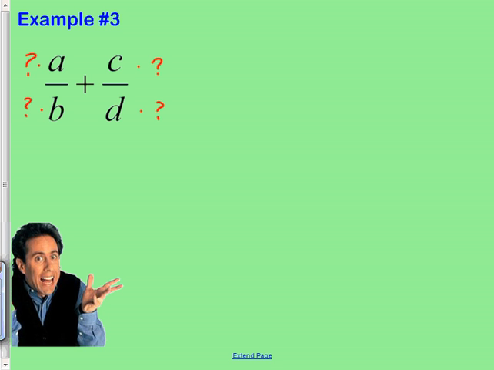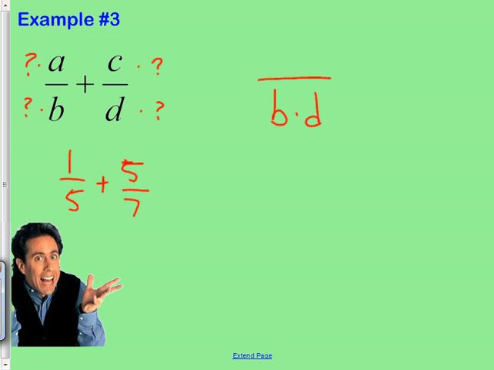Okay, this is where this stuff starts getting a little harder. Pay attention. First thought, what's a good common denominator? Well, what you always did before, if you had two numbers like this, is you would multiply the denominators, like in this case 35, right? So what would be a good denominator for this one? B times D. So your answer is going to be B times D or D times B. It doesn't matter. You can reverse them, just like 3 times 5 is the same as 5 times 3. That's a good denominator. Well, how am I going to get there?